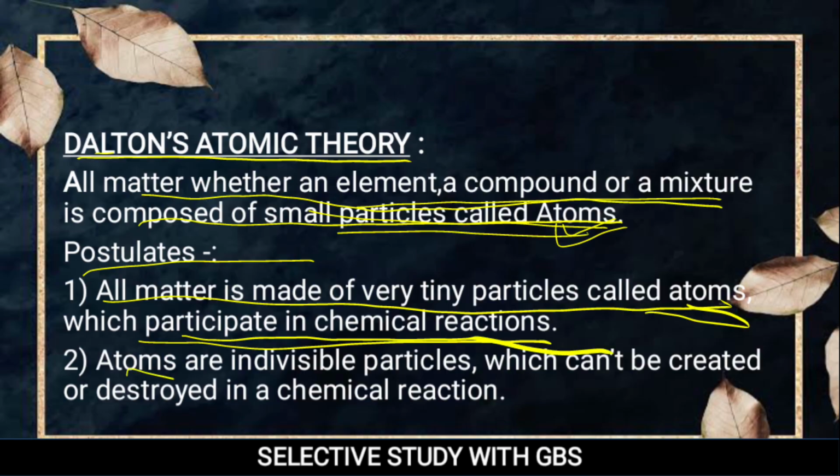In the second point, he told that atoms are individual particles which cannot be created or destroyed in a chemical reaction. Division of atoms is impossible, and an atom can neither be created nor destroyed. So it is a complete impossible task to destroy or to create an atom.